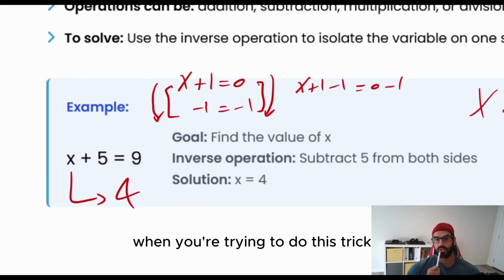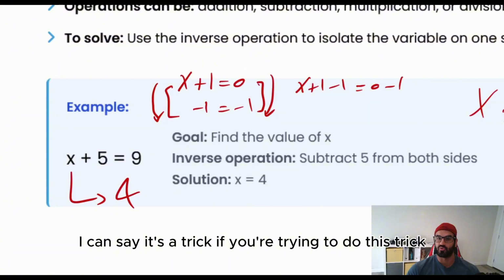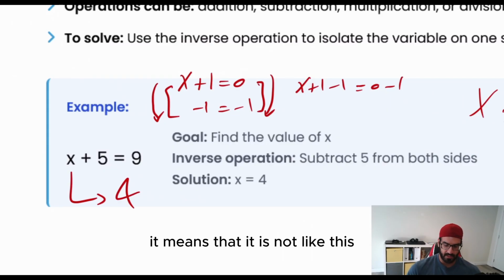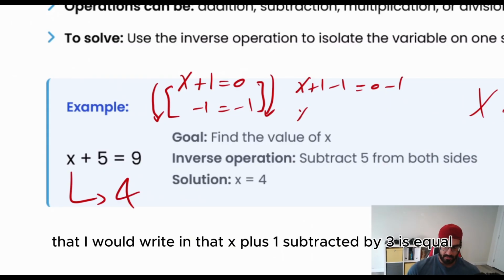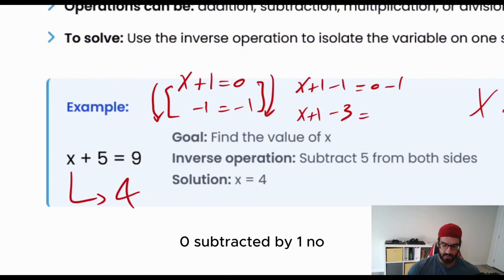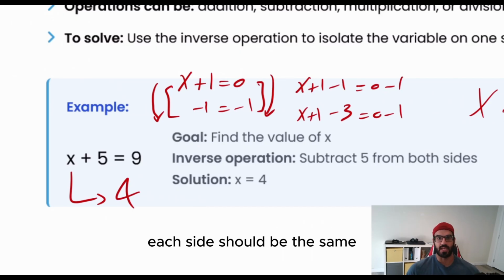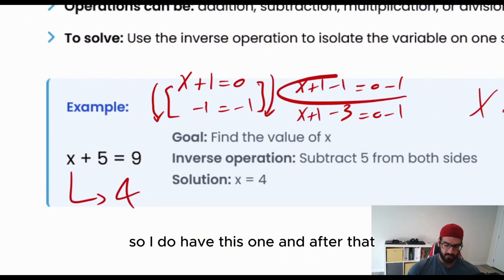Again, if I can say it's a trick, when you're trying to do this trick, you have to make sure you do it for both of those parts. It's not like I will write x plus 1 subtracted by 3 is equal to 0 subtracted by 1. No, it's not working like that. Whatever number you consider and whatever operation you use, each side should be the same.